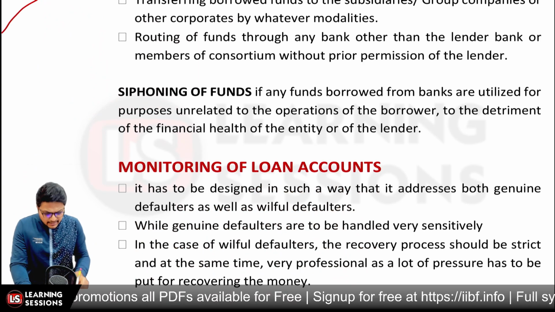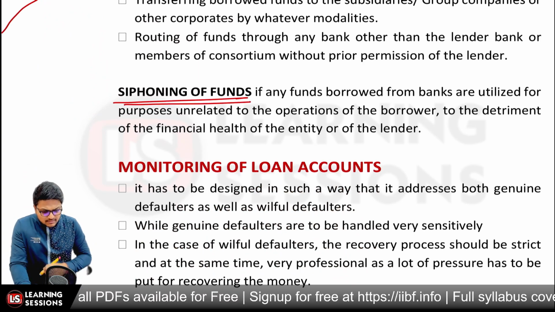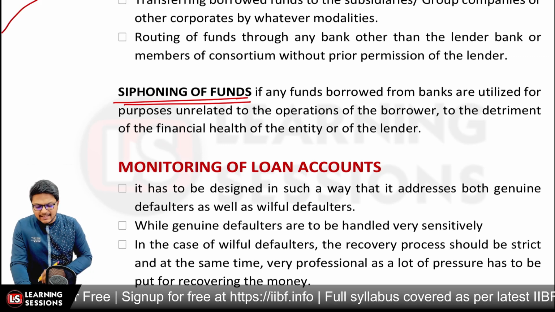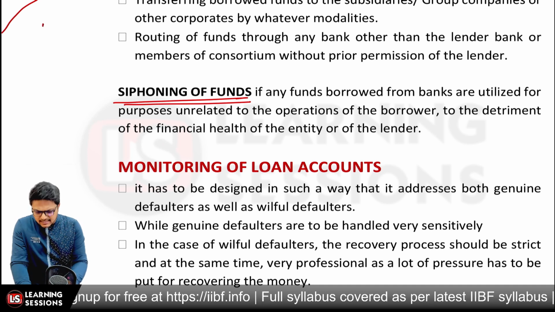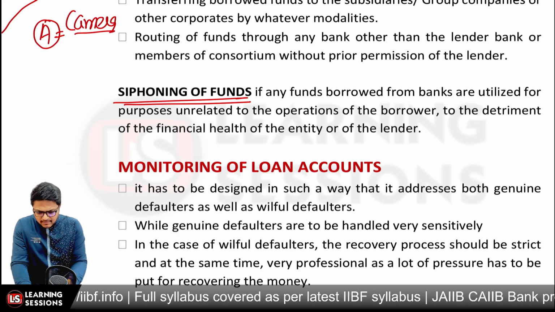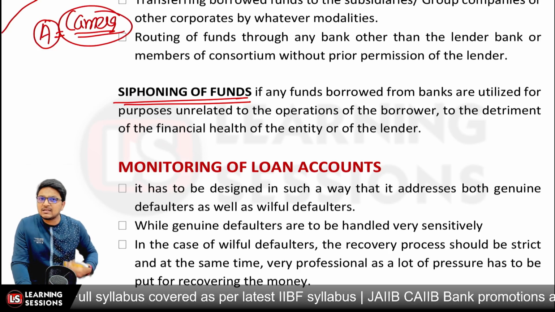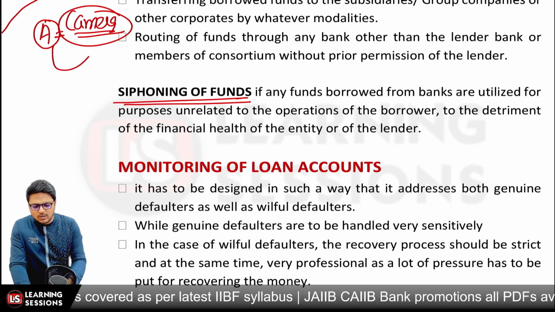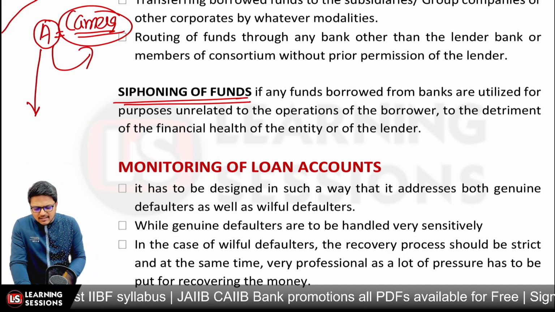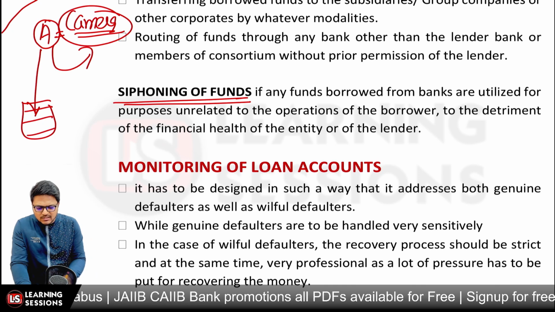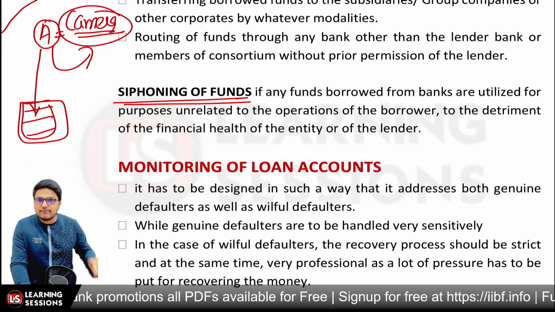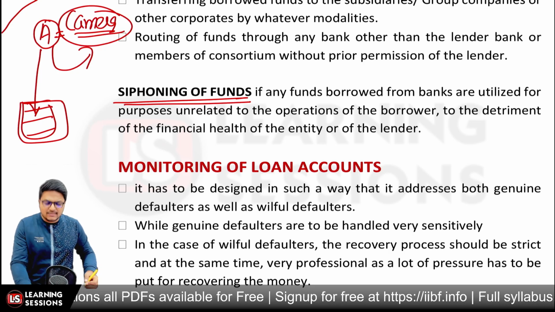And the other one is related to siphoning of funds. Now what is siphoning of funds? If the borrowed funds are utilized for purposes which are unrelated. Let's say person A took the loan for purchase of a camera, but instead of purchasing the camera, the person purchased a sound system which is somewhat related to the business itself. That's diversion of funds. But when person A purchased, let's say, an air conditioner for his home or something, that is siphoning of funds. So siphoning of funds is actually detrimental, okay, it is detrimental.